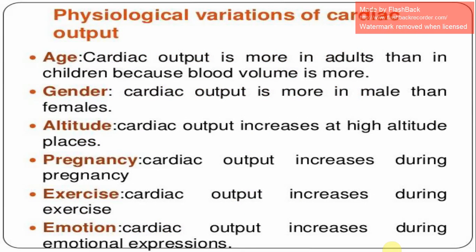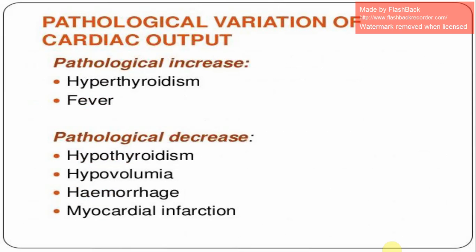The physiological variations of cardiac output: age, it is more in adults than in children. Gender, more in males than in females. Altitude, it increases at high altitude. Pregnancy, it increases during pregnancy. Exercise, it increases during exercise. And emotion, it increases during emotional expressions. Pathological variation of cardiac output: pathological increase in hyperthyroidism and fever; pathological decrease in hypothyroidism, hypovolemia, hemorrhage, myocardial infarction.